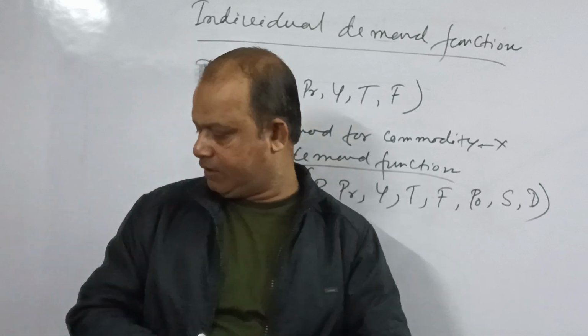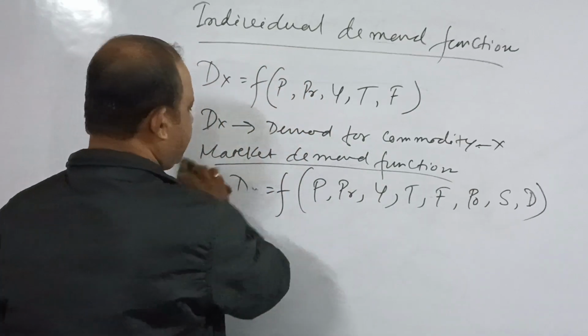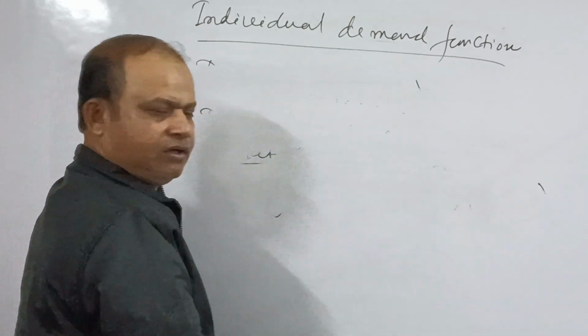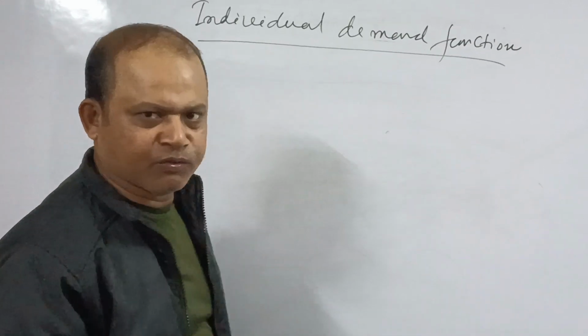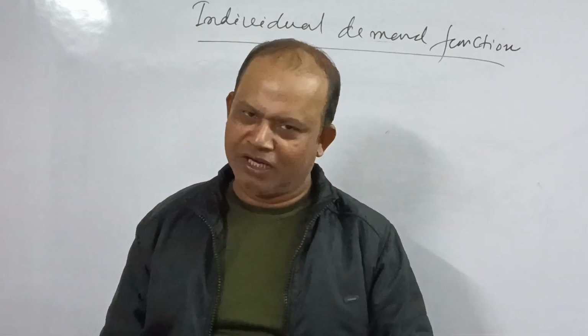So another topic here we can discuss is the demand schedule. That is also very important. Demand schedule, or schedule, depends on your pronunciation; in American English it is pronounced one way, in British English it is pronounced another way.